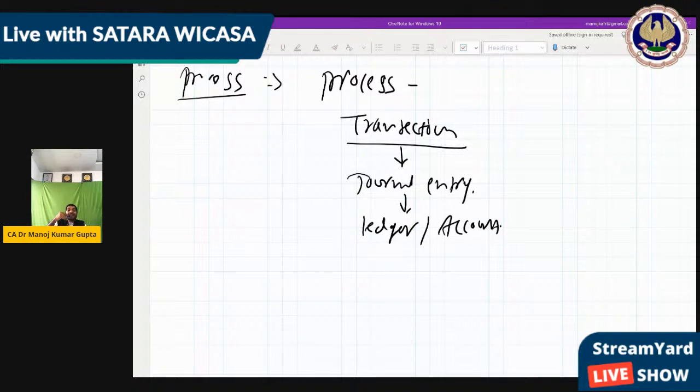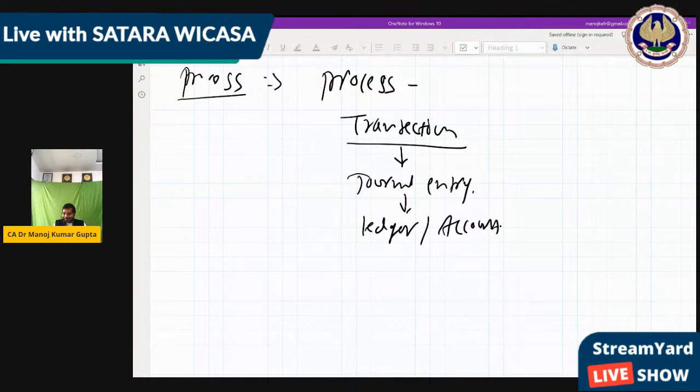If we make thousands of transactions in a day, or maybe lakhs of transactions in a year, those lakhs of transactions convert into thousands of ledgers. Because there are lakhs of journal entries, but only one ledger for each separate account. Like cash, we make one single ledger. Like purchase, we make one single purchase ledger, where we include all purchases. So it is summarized from lakhs of transactions to thousands of ledgers.